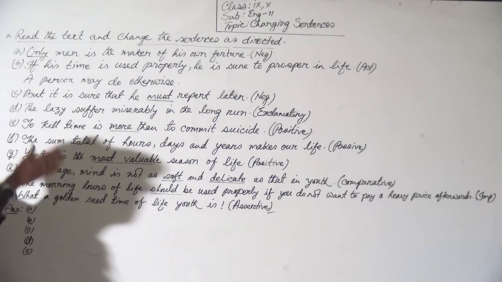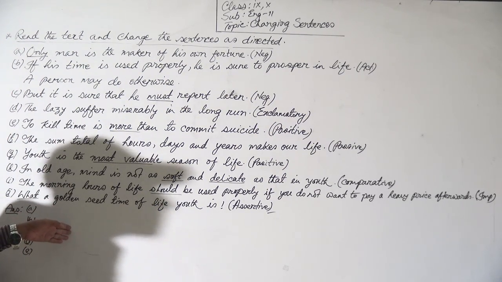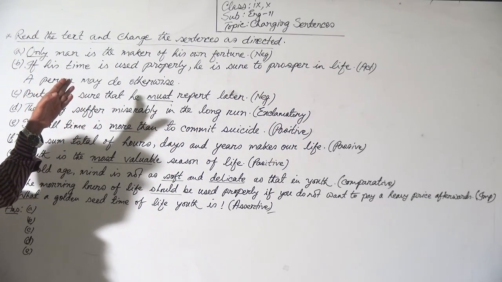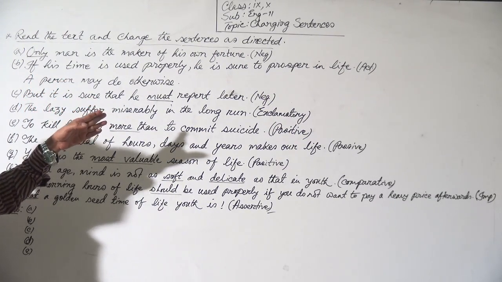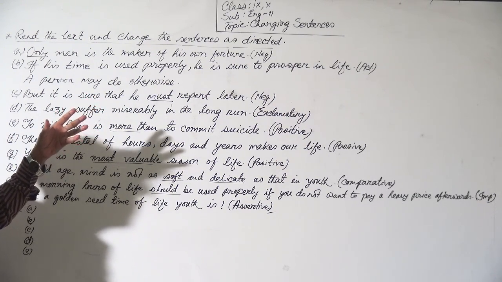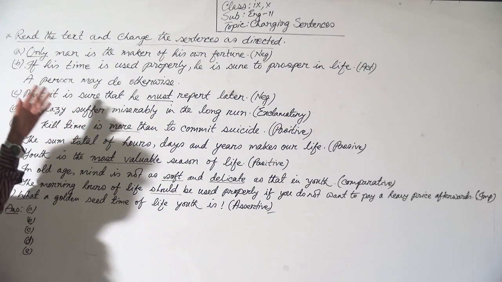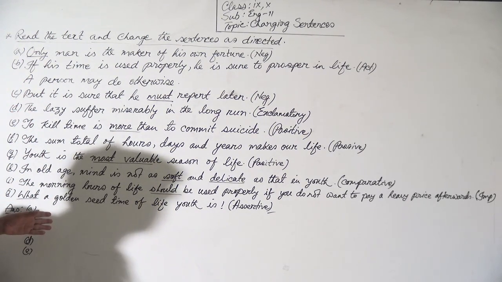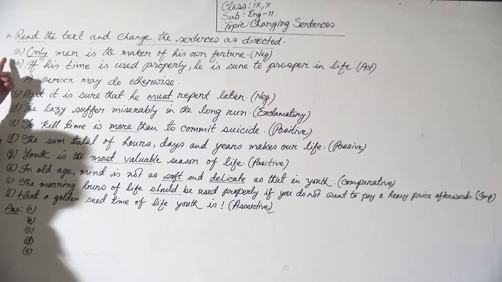You have to change the sentences according to the directions. You see, there are directions in brackets after the end of each sentence, so you have to follow the directions. Now, let's start. Number 8.